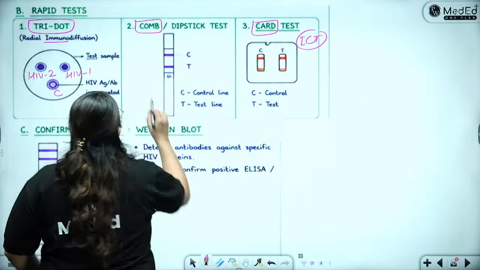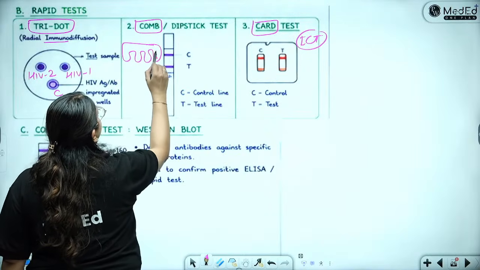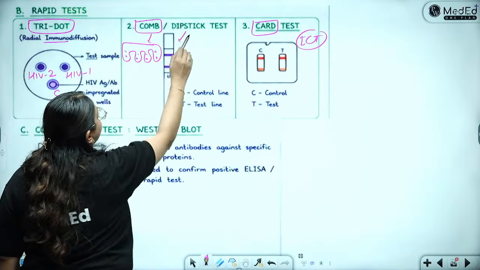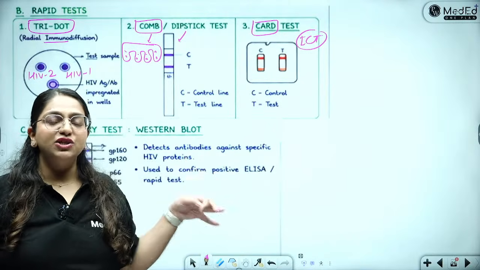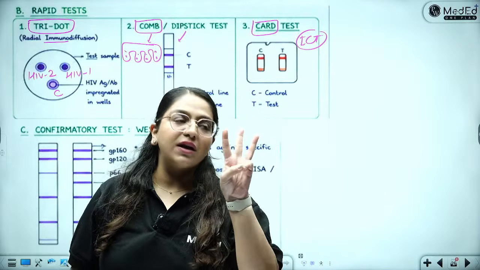Similar modality done on a equipment which looks like this, like a comb, and it also produces these dots on the comb. That is called as the comb test, or there can be the dipstick test. So what are the rapid formats of detecting these antigens and antibodies? Tri-dot, comb test, and lateral flow assay, or the card test.